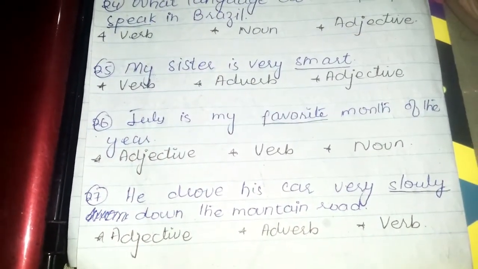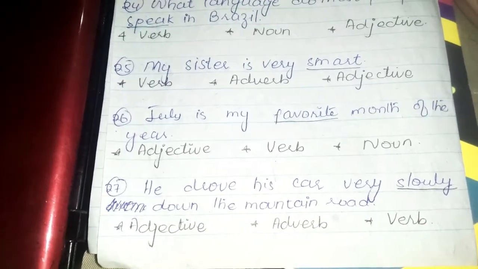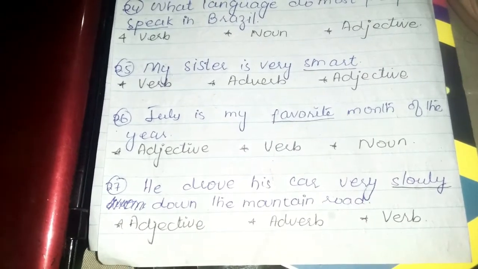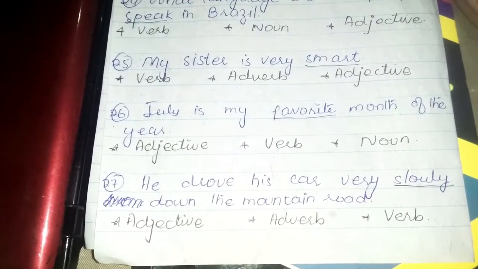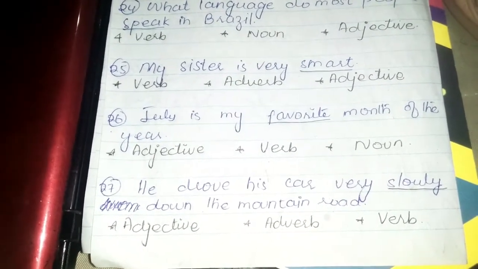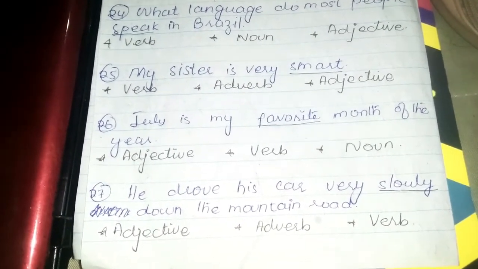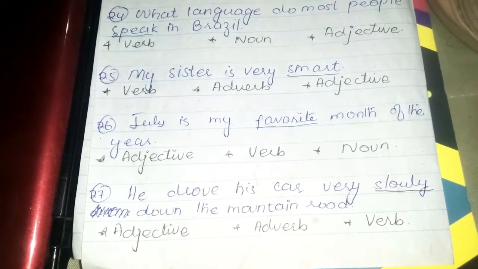Number 27 and the last is, he drove his car very slowly down the mountain road. Either it's adjective, adverb or verb. We have to identify what "slowly" is over here.